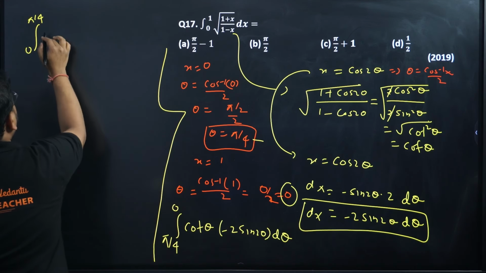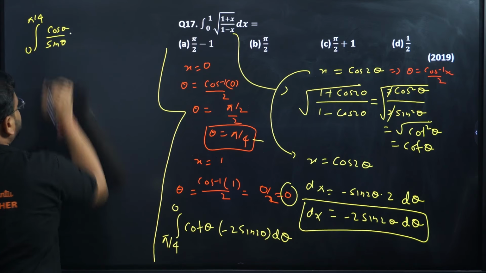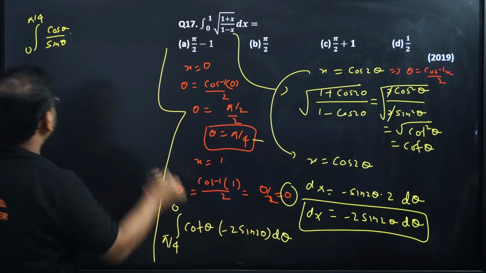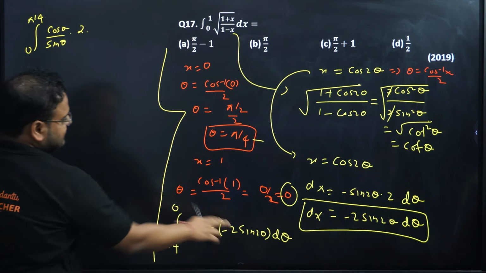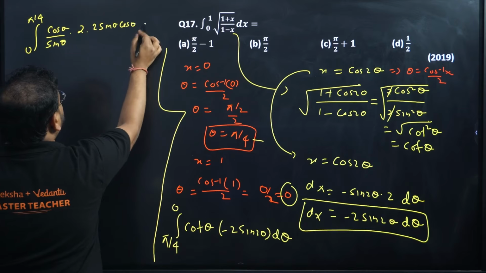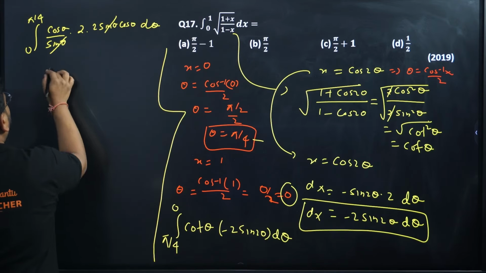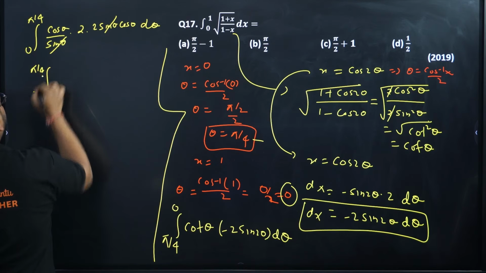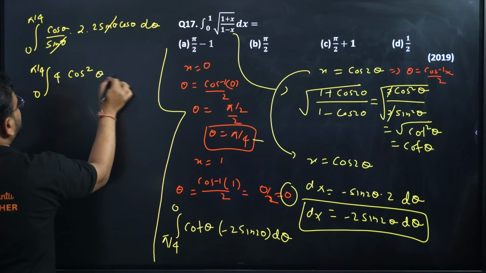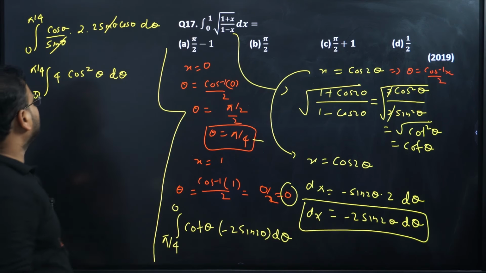Cot will become cos theta by sin theta. I'm writing cot theta as cos by sin. And this 2 will be as it is over here, and sin 2 theta will become 2 sin theta cos theta d theta. So sin and sin is cancelled, and I have 0 to pi by 4. 2 into 2 is 4 cos square theta d theta. Correct, no?